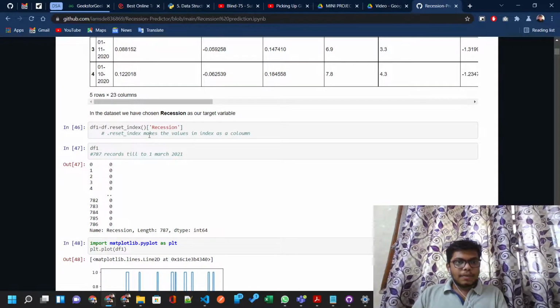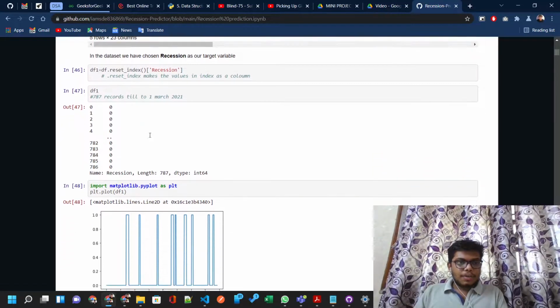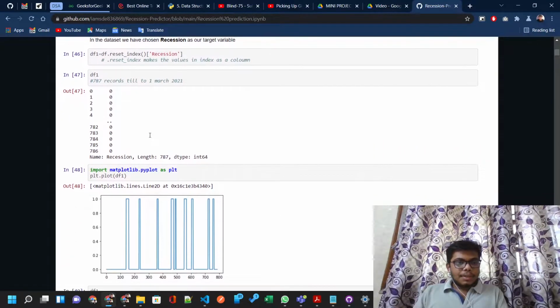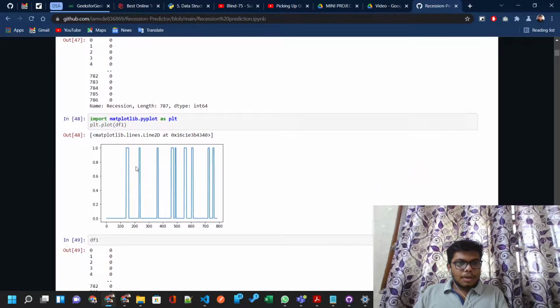This is the dataset that we transposed vertically. Using the dataset and matplotlib, we created a graph that shows 1 for the time period where the recession was there, and 0 for the time period where there was no recession. This is probably 2020, and this is about the 1990s.